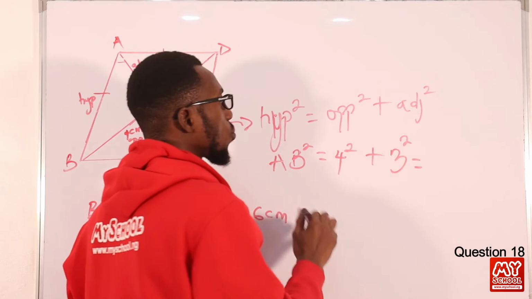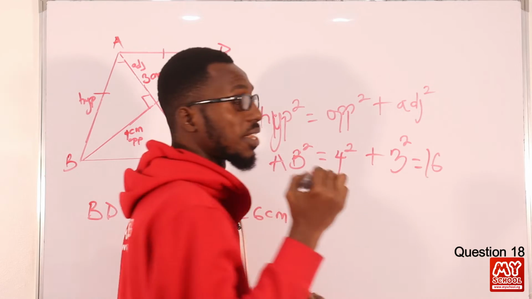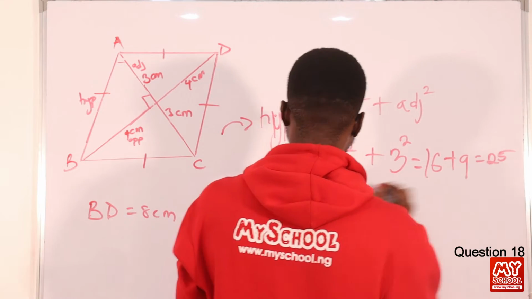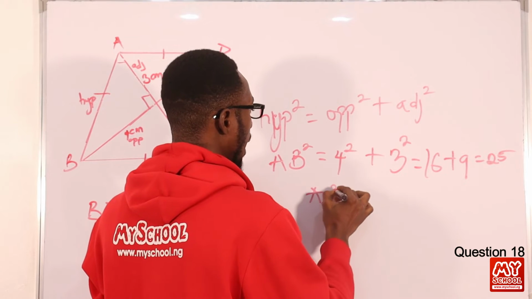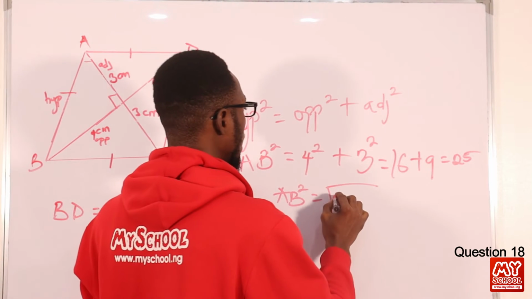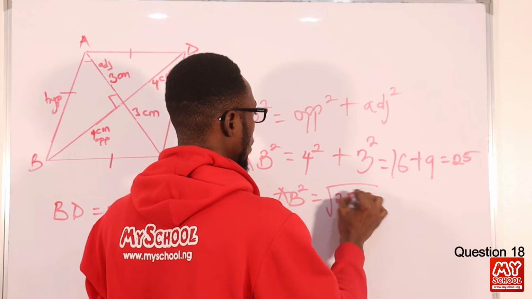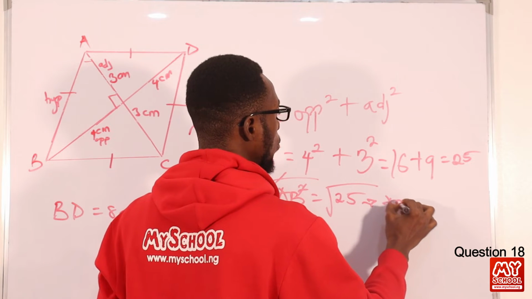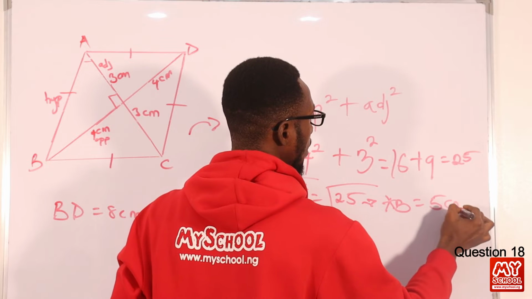So 4 square is 16, 3 square is 3 times 3, that is 9. So 16 plus 9 is 25. So AB equals the square root of 25, which is 5. So AB equals 5 centimeters.